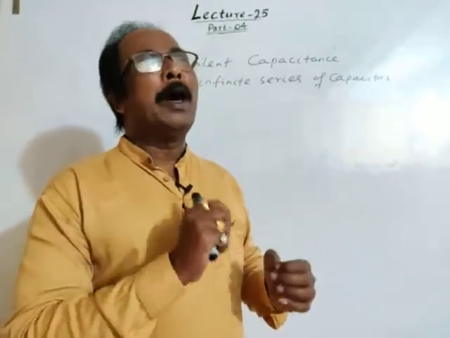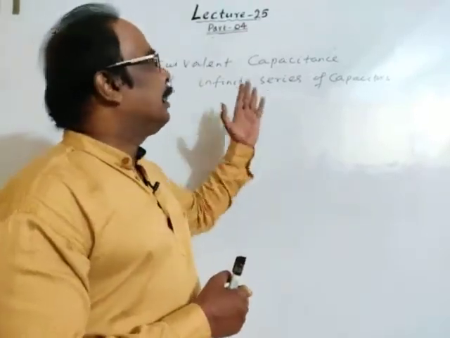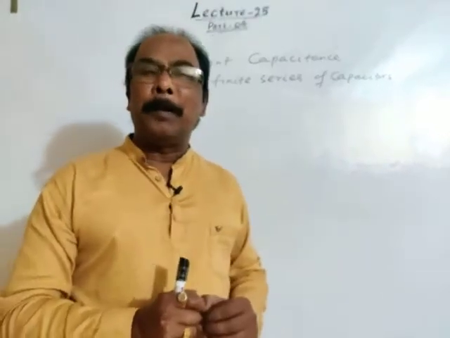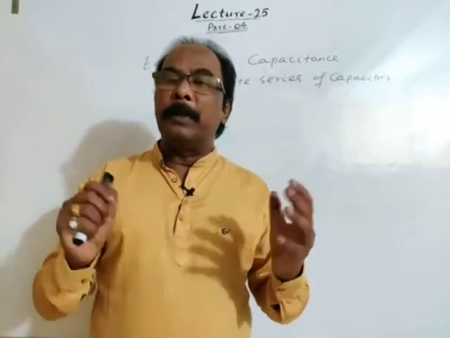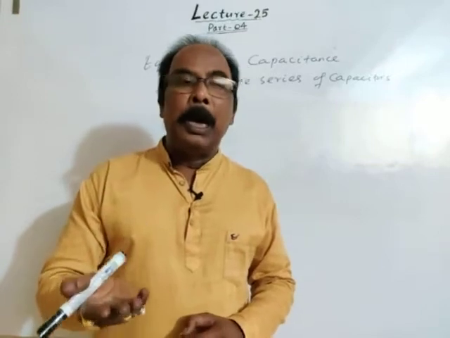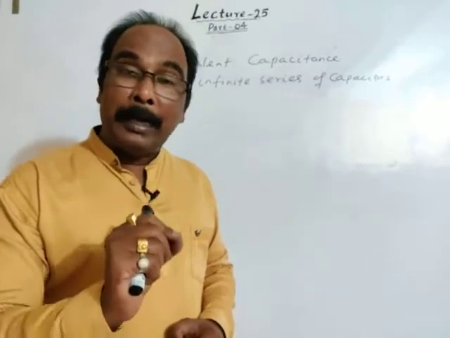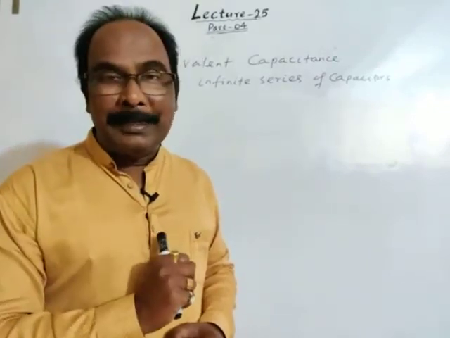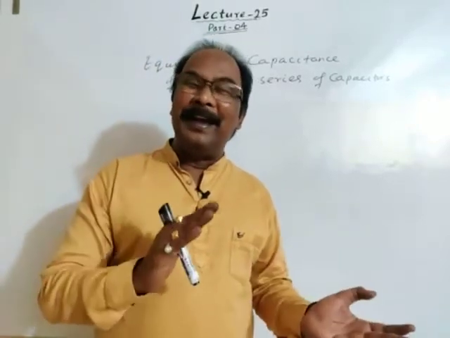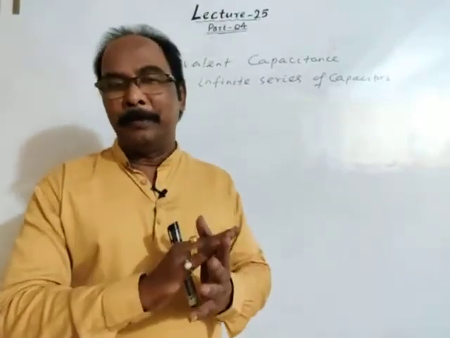In part 1 of the numericals on combination of capacitors, we discussed some fundamental numericals. In part 2 we discussed how to find equivalent capacitance if we use connecting wires of zero resistance. In part 3 we discussed how to find equivalent capacitance by applying the potential method.